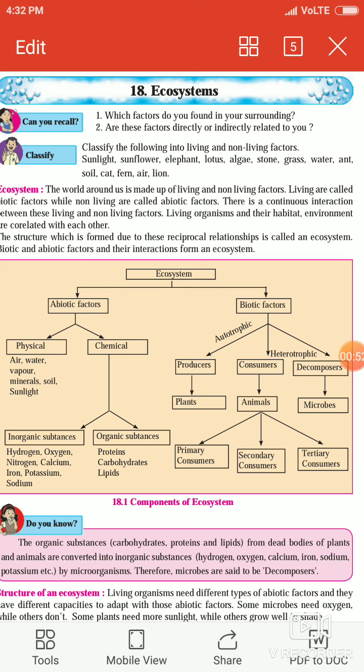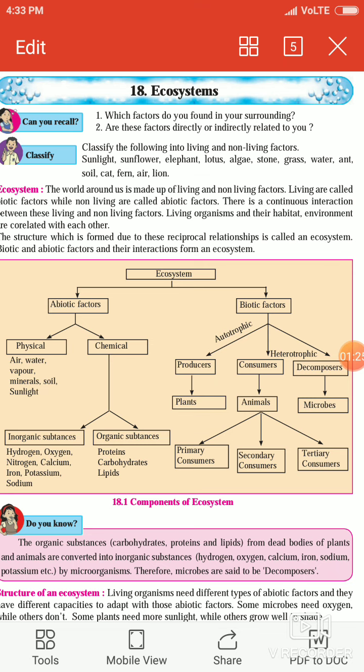So we can observe that ecosystem is the thing where biotic and abiotic things are there and an interrelationship is there. Without biotic and abiotic things, ecosystem is not possible. So the world around us is made up of living and non-living factors. Living are called biotic factors and non-living are called abiotic factors. Here a chart is given where certain biotic and abiotic things are given.